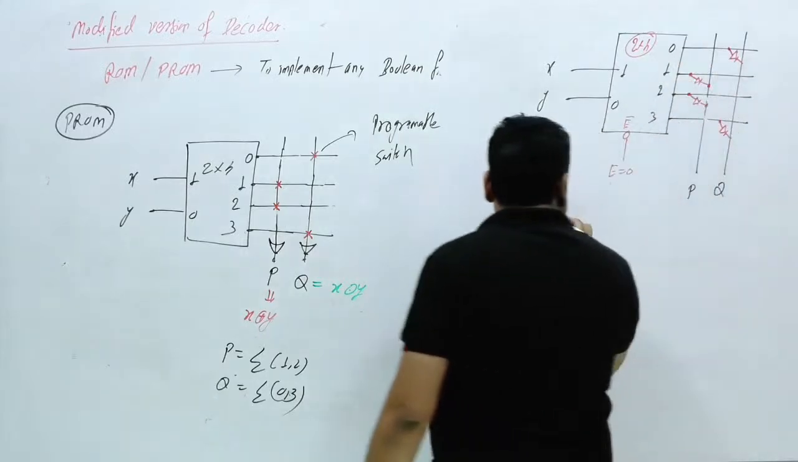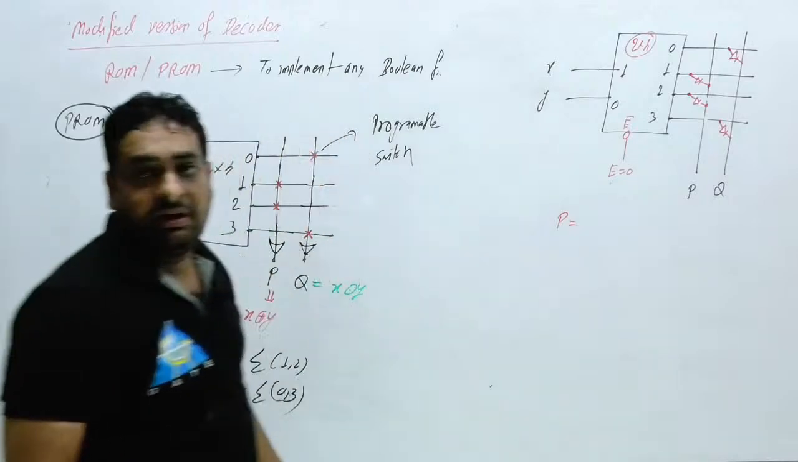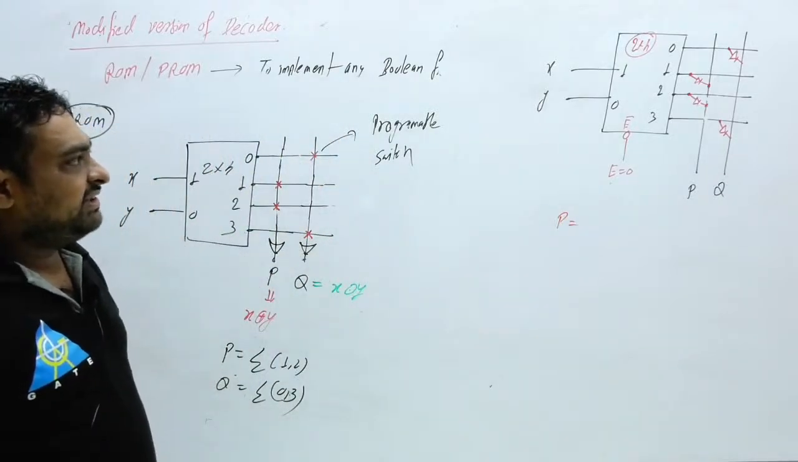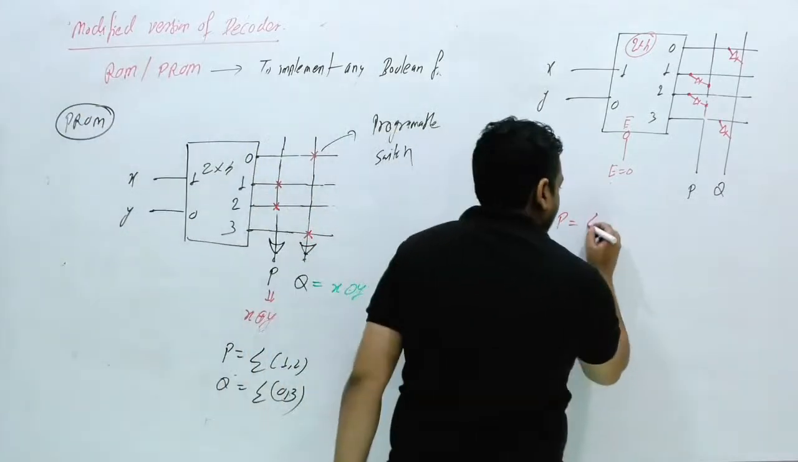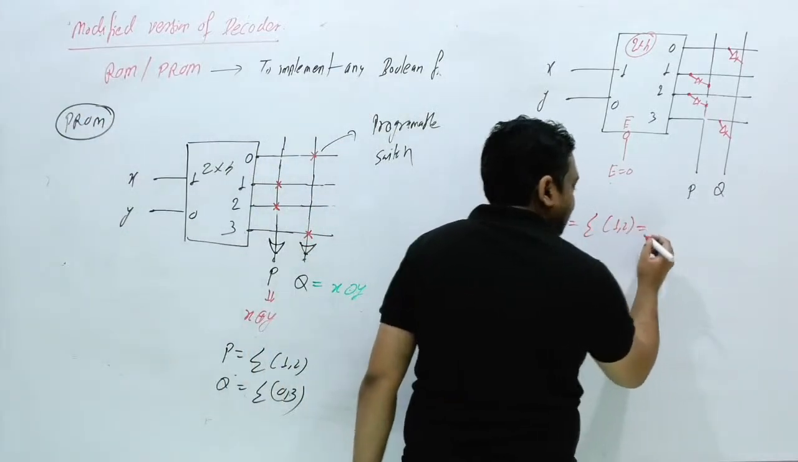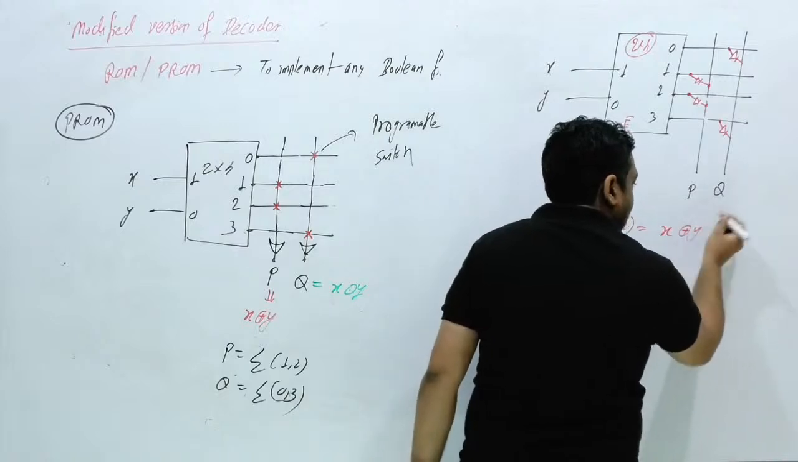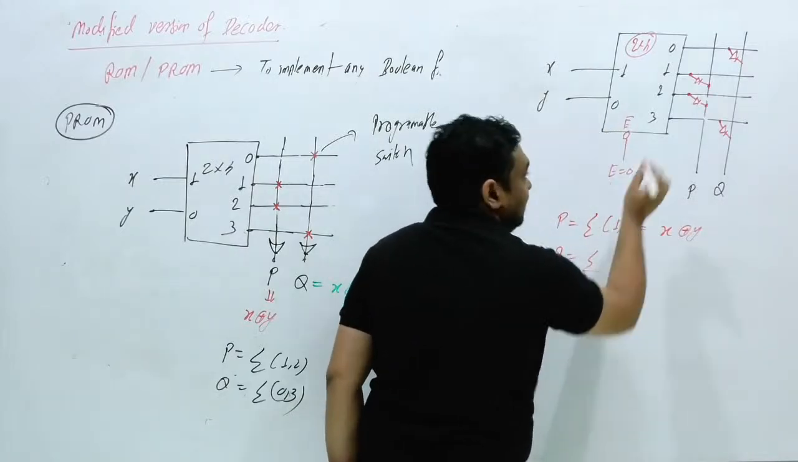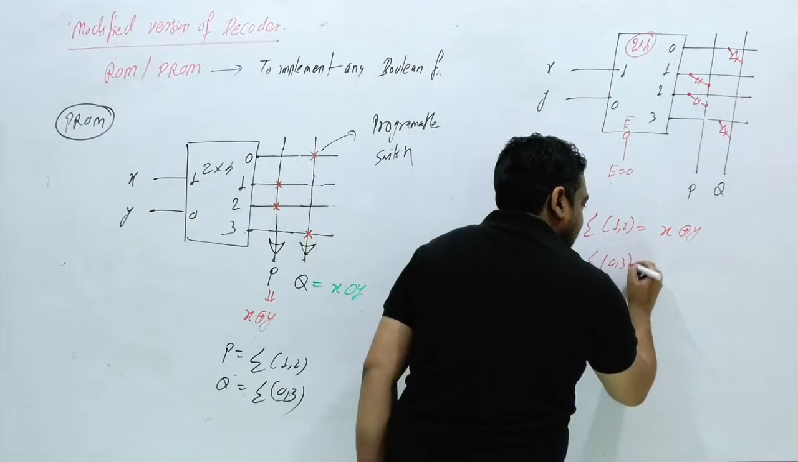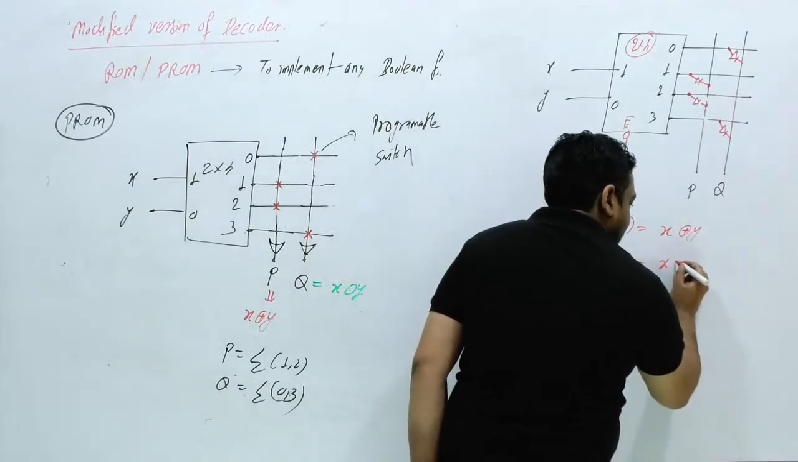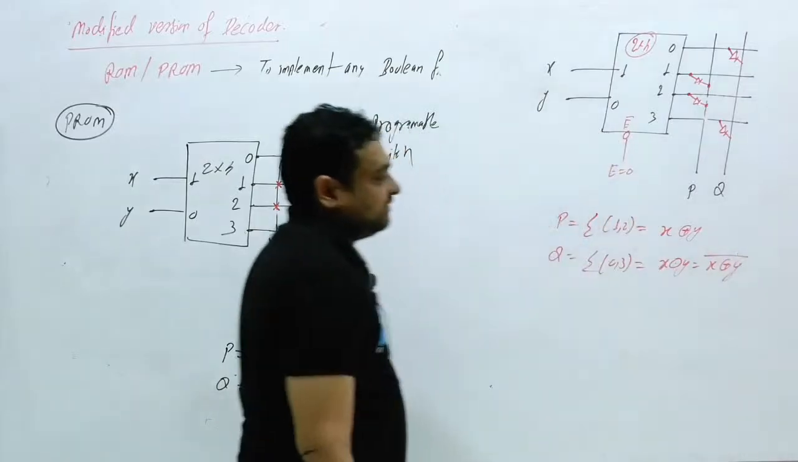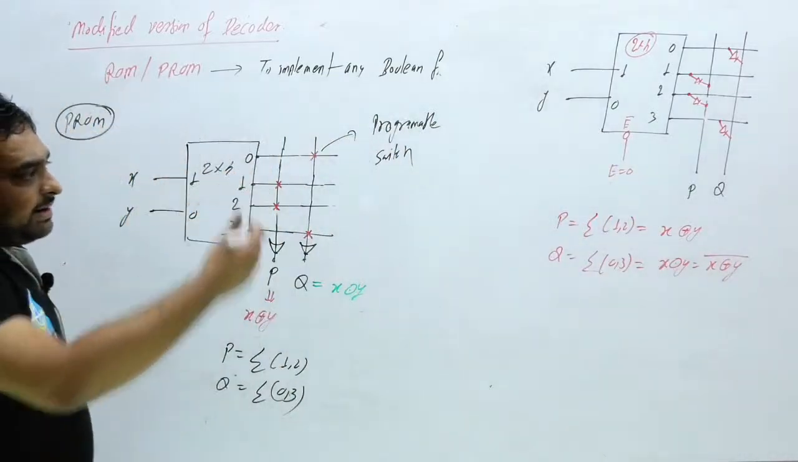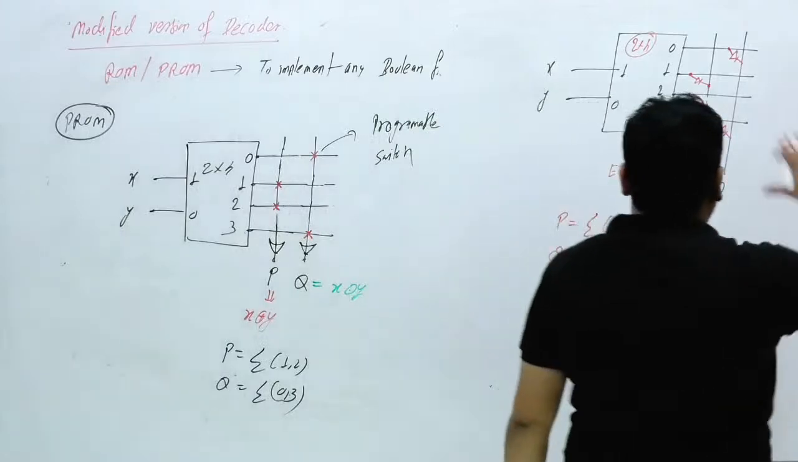Now what will be the function P? What will you write? P is connected to 1 and 2, so you write the minterm of 1, 2. And minterm of 1, 2 is nothing but X XOR Y. What is Q? Q is nothing but minterm of 0 and 3. And this 0 and 3 is nothing but X XNOR Y, or X XOR Y whole bar. This is the answer. The examiner can also provide it here in matrix form.